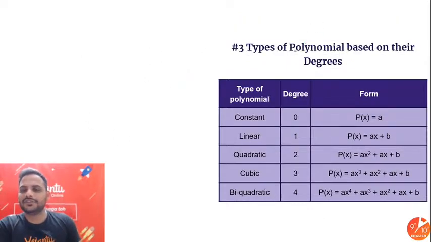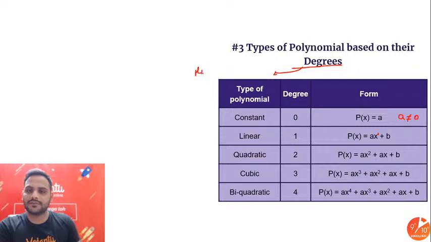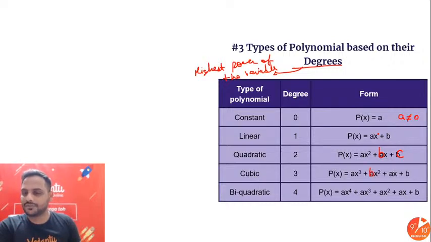Now, types of polynomials on the basis of degree. If we have degree 0, we call it constant polynomial, p(x) = a, where a is not equal to 0. Because if a is equal to 0, p(x) = 0 is a zero polynomial. Linear polynomial ax + b, degree 1, highest power of the variable is 1. Degree, all of us know, is the highest power of the variable. When degree 2, ax² + bx + c, x² has the highest power. Degree 3, cubic, ax³ + bx² + cx + d, and biquadratic degree 4 and so on.